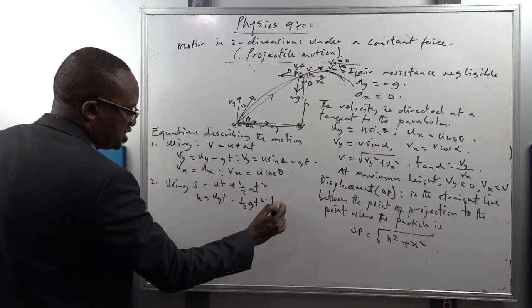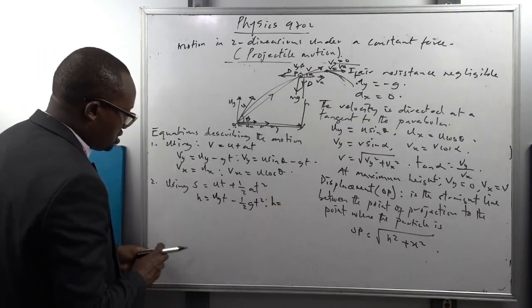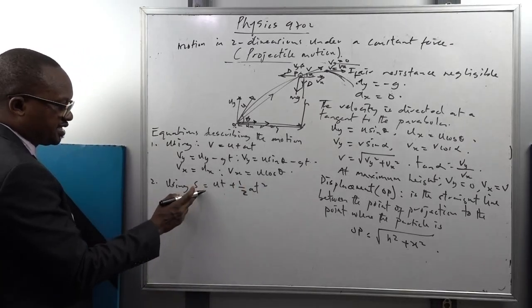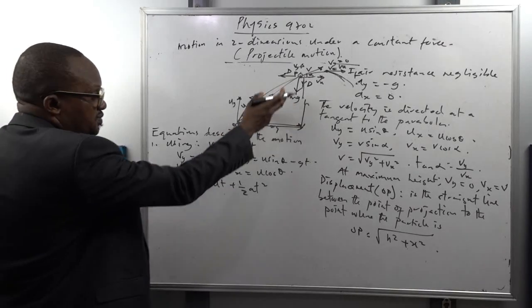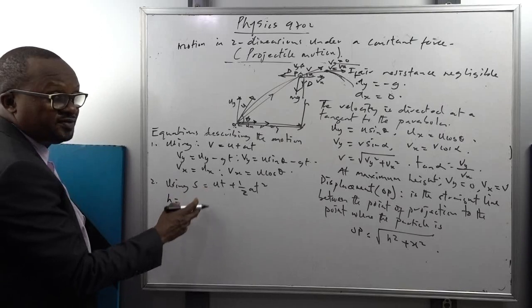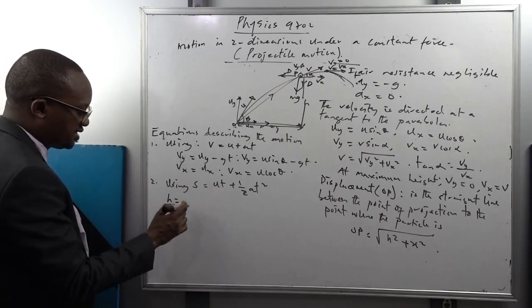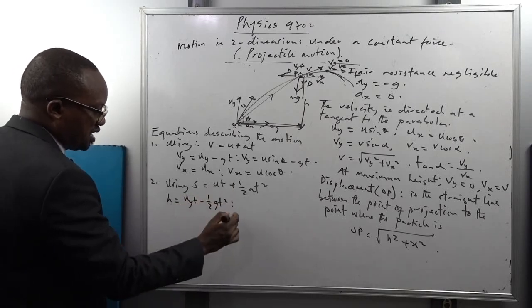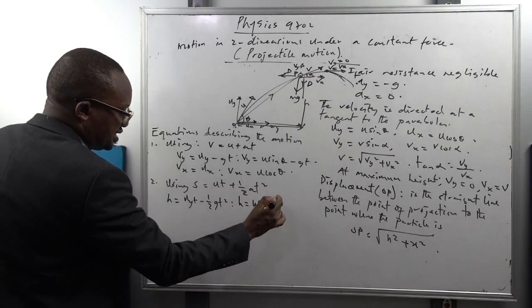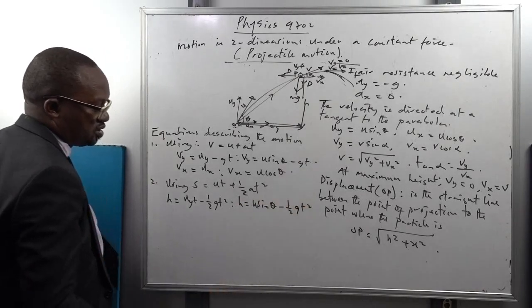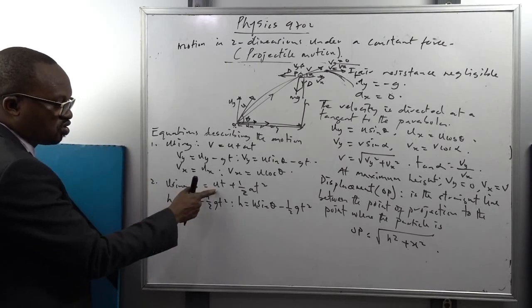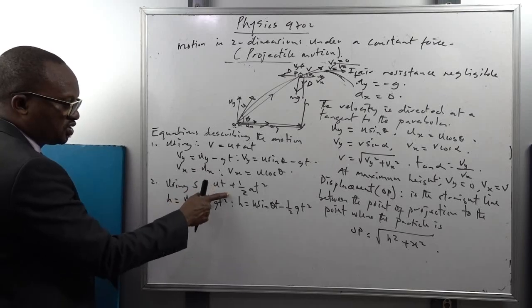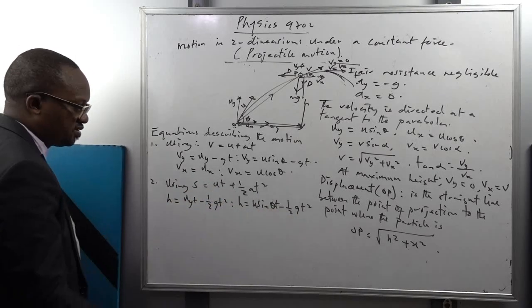So I can say that this is h is equal to what? Okay, let me make space. So I can say this is h. The vertical displacement is h. So to find the vertical displacement, we'll use the component of the motion along the vertical. So this becomes uyt minus what? Half gt squared. So this can be written as h becomes what? U sine theta t minus what? Half gt squared. So I have described the vertical displacement using the component of the motion along the vertical. Vertical component of velocity of projection, the vertical acceleration, is minus g.